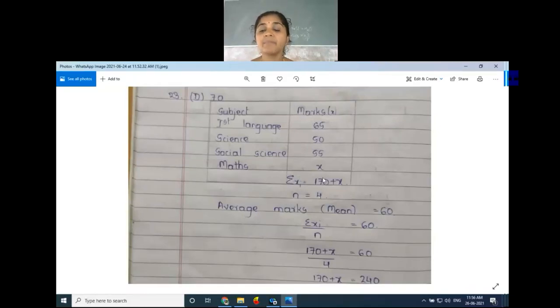See, same table. Sometimes they may ask the question of modal class. Now it is median class. If they ask modal class, what is your answer? In the frequency distribution table, the modal class is the one with the highest frequency, which is 15, so 30 to 40 is the answer for the modal class. But here the question is median class. So what method do we have to apply to find the median class? How can we guess the median class? For median class, first we have to find the cumulative frequency, right?